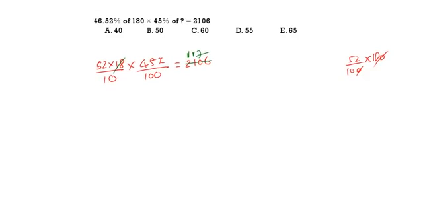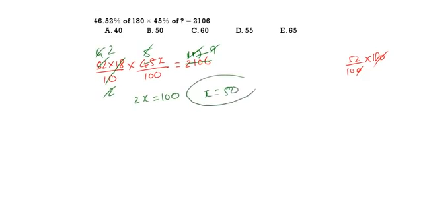Now you do it with 13. 13 nines 117. Now 9 ones, 9 fives. Now 5 ones, 5 twos. 2 ones, 2 twos. So 2x is equal to 100. x is equal to 50. What is the x value? 50. Option 2 is the correct answer. See the next question.